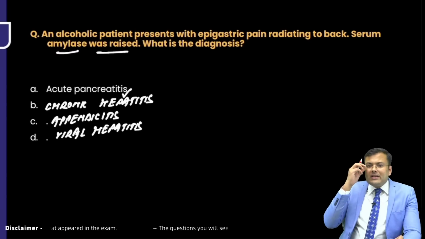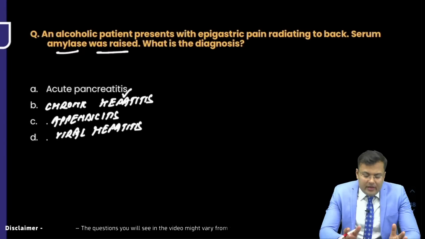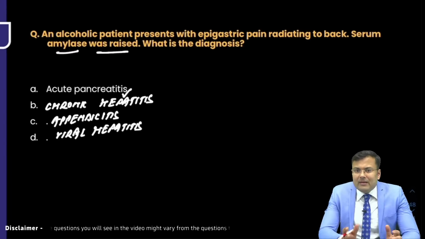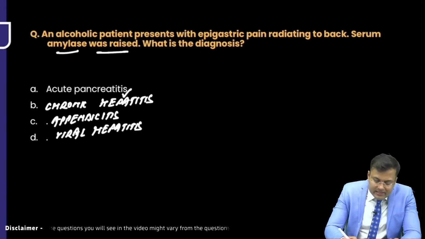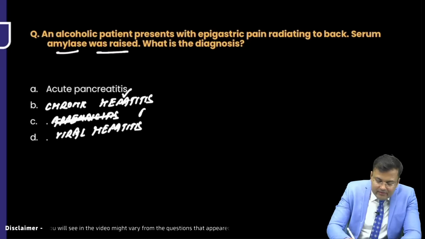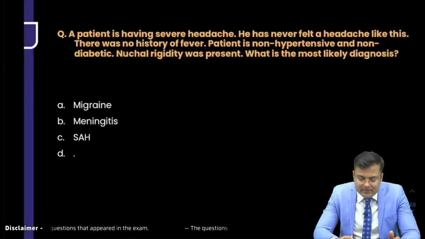So was chronic hepatitis there or viral hepatitis? No appendicitis, okay. So here fatty liver was there, okay. Obviously the correct answer is acute pancreatitis.